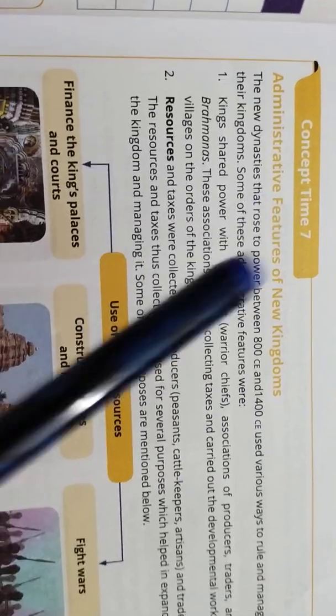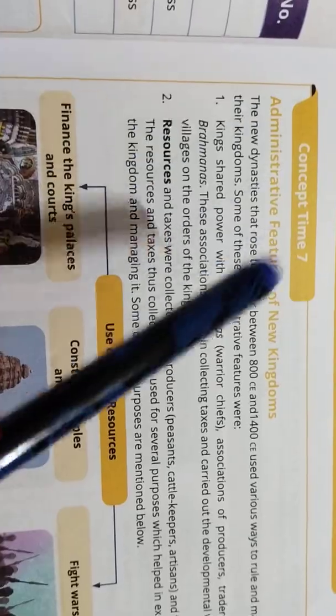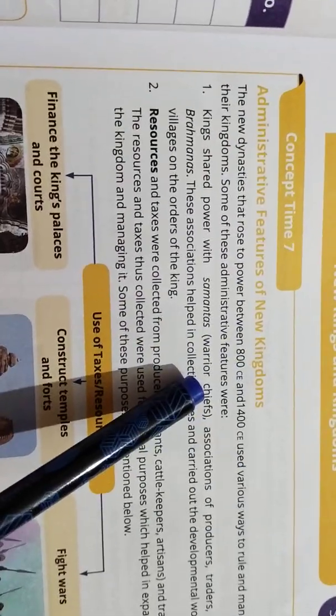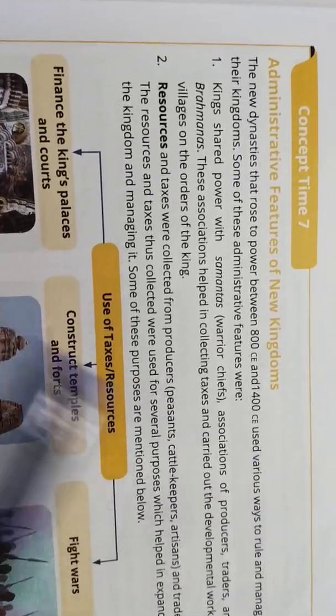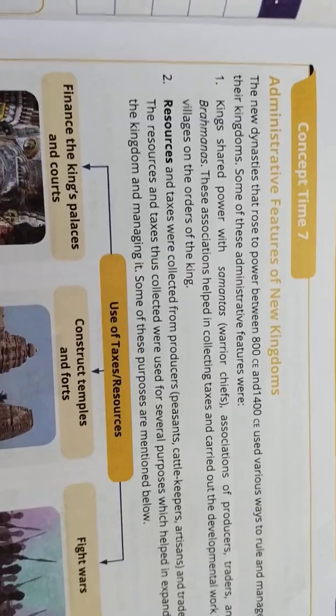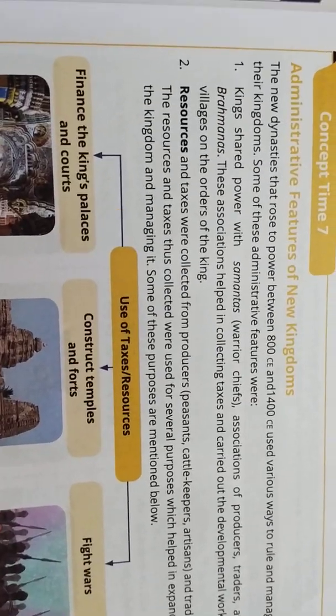For example, I'll ask you a question. During these times, those who were ruling from 800 CE to 1400 CE used various ways to rule. Why? They used the rule to manage their kingdom, because they wanted to raise their empowerment, isn't it?